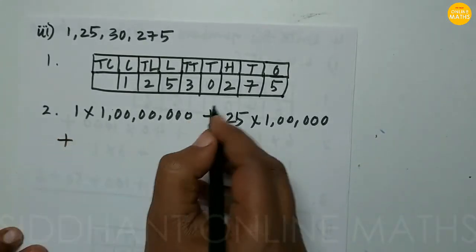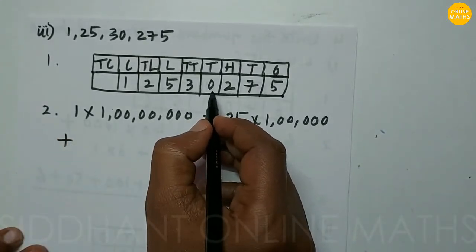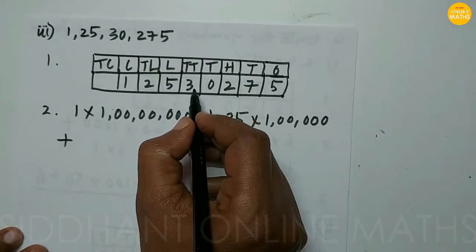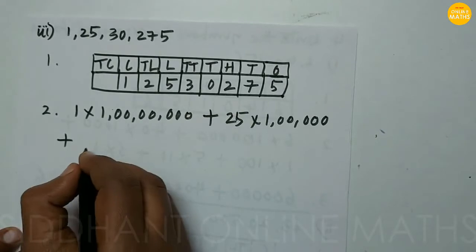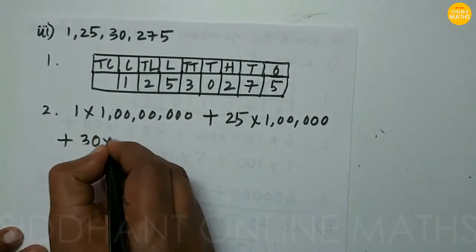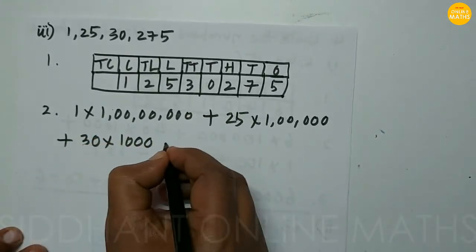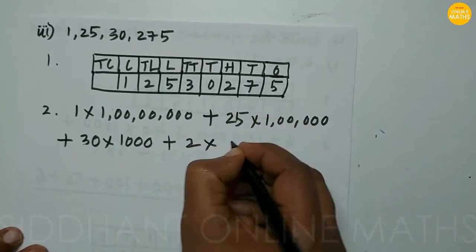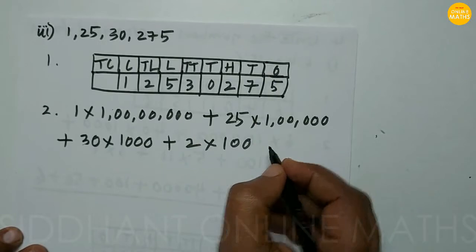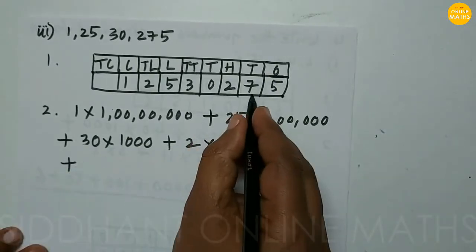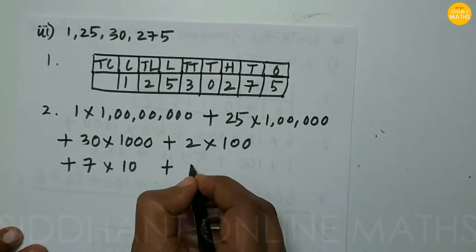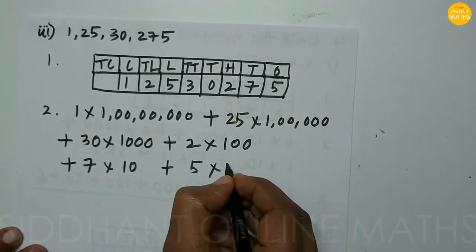After that we go for the thousands, which is 0, so no thousands are there. That means 30,000 we should write, that means 30 into 1000. After that 200, we have to write 2 into 100. Then we have to write 7 into 10. After that 5 into 1.